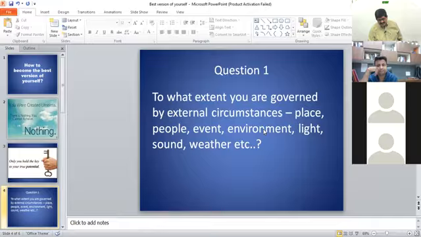Now we have question number 1. To what extent are you governed by external circumstances like the place or people or event or environment or light or sound or weather? How do these conditions affect you? So many people, you will find, say: I'm comfortable in the office, I'm not comfortable while going out in the market, I'm comfortable with this person, I'm not comfortable with that person. I like this kind of event, I don't like that kind of event. How far are you affected by these things?